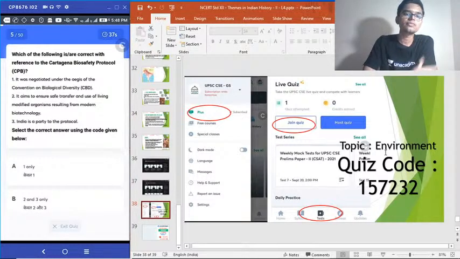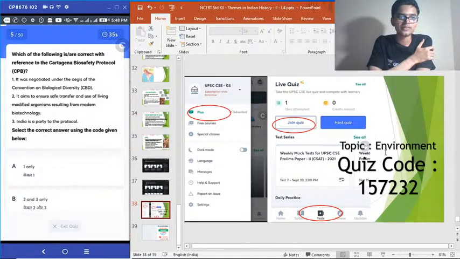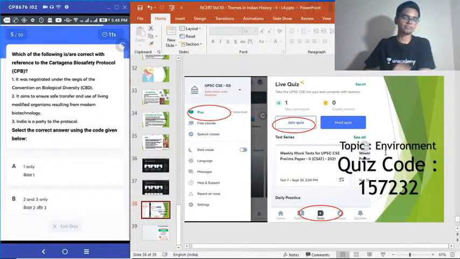Fifth question, which of the following is or are correct with reference to the Cartagena Biosafety Protocol, CPB. 1. It was negotiated under the aegis of Convention on Biological Diversity, CBD. 2. It aims to ensure safer transfer and use of living modified organisms resulting from modern biotechnology. 3. India is a party to this protocol. Choose the correct answer.